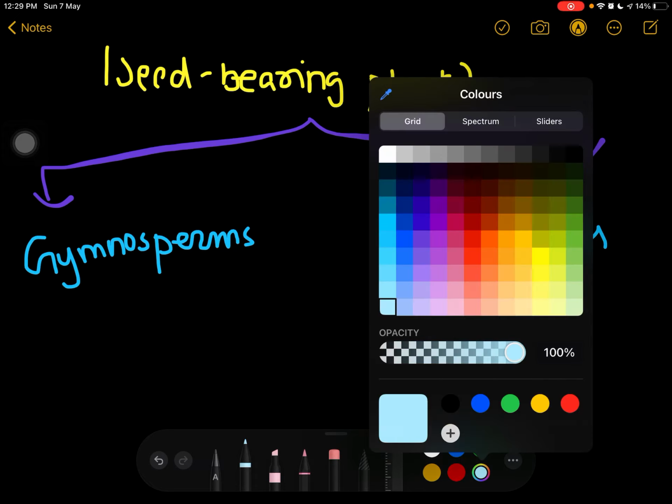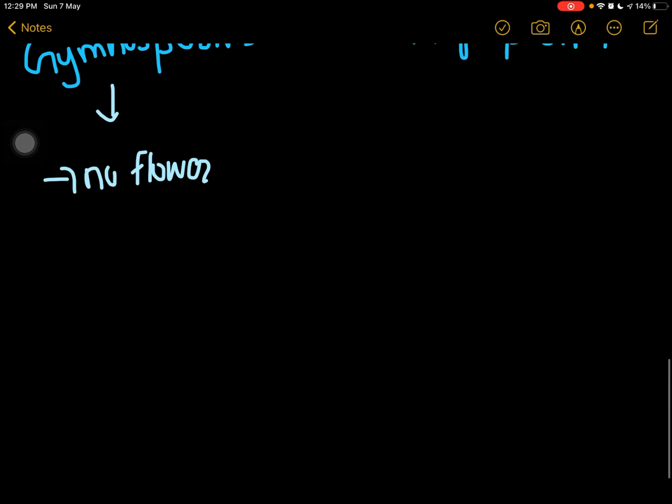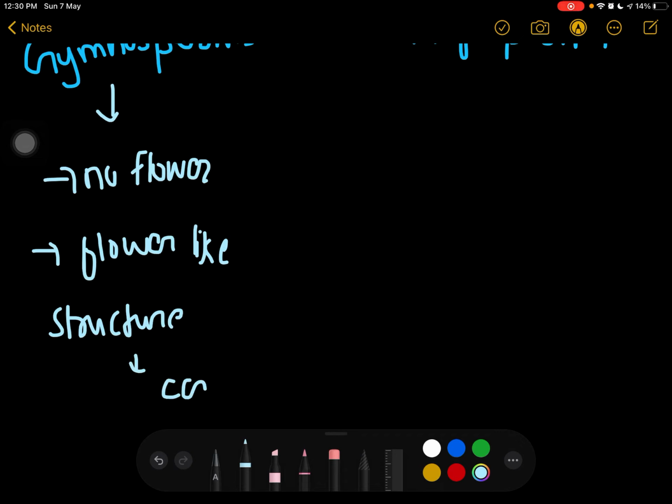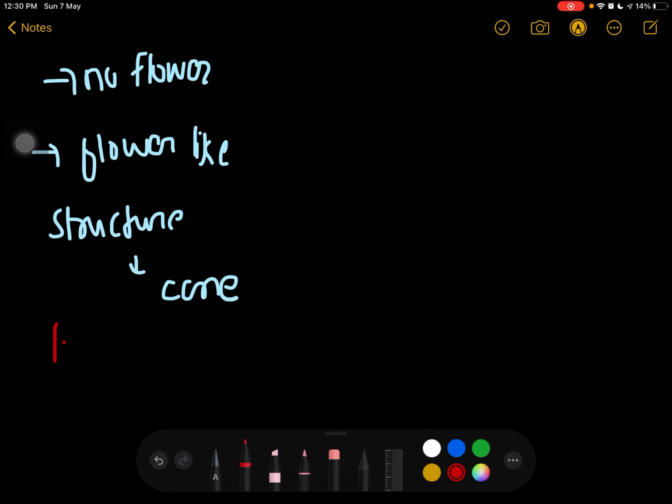Basically, these gymnosperms don't have any kind of flower. They have seed but they don't have flower, and there's a flower-like structure known as cone. Basically, they have naked seed.